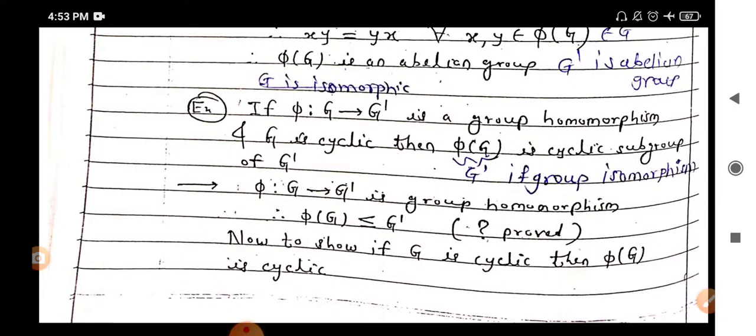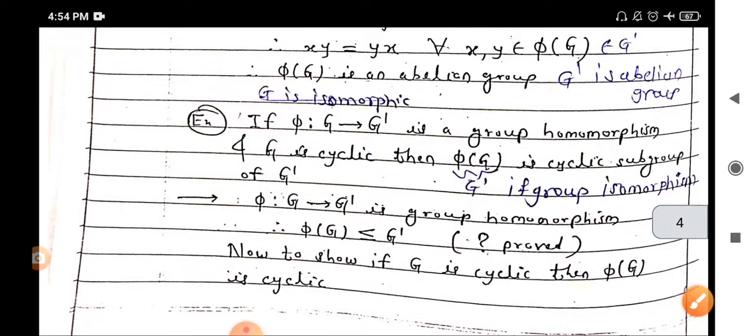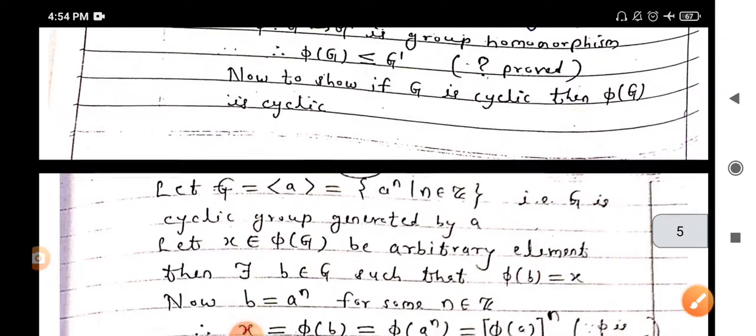Now the next simple example: if phi from G to G dash is a group homomorphism and G is cyclic, then phi of G is also a cyclic subgroup of group G dash. In the same way we prove that phi of G is a subgroup of group G dash, and given that G is cyclic, we have to show that phi of G is cyclic.